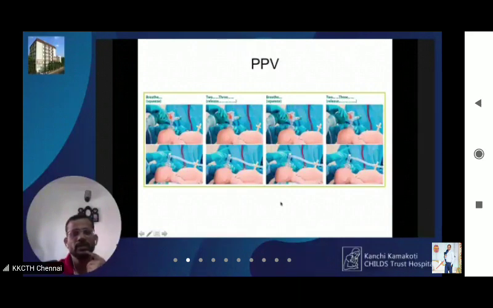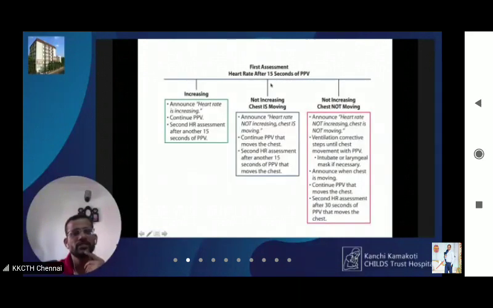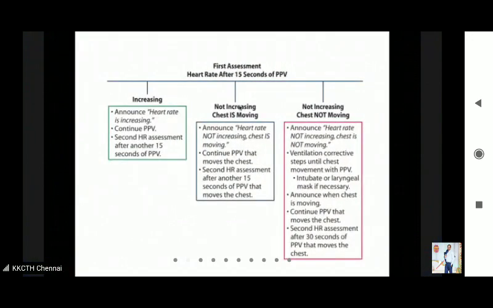When you initiate positive pressure ventilation, you also have to ensure that it is provided effectively. So how will you ensure that? You are expected to provide 15 seconds of positive pressure ventilation and then see whether the heart rate is rising.